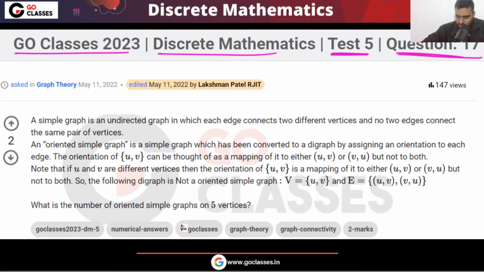Ankit is saying 1024. Ankit, I don't know the answer. I will also have to check it. Ankit, can you tell me the idea? So Rohit is saying 4096. Okay. So I don't know the answer. I will have to try.